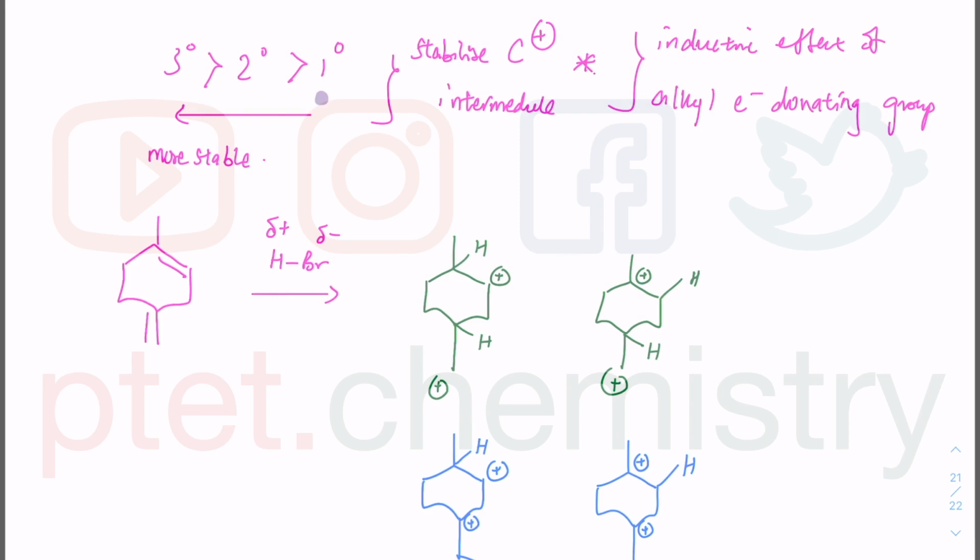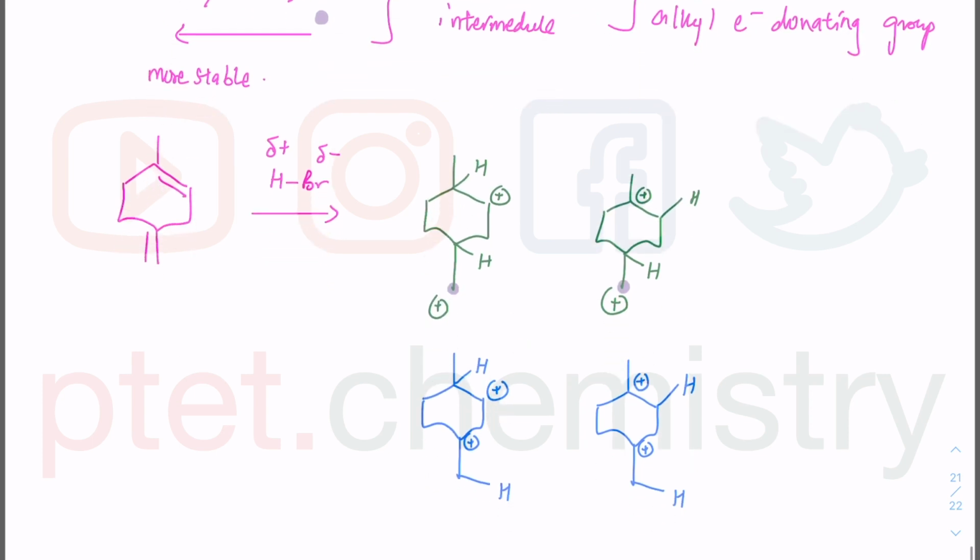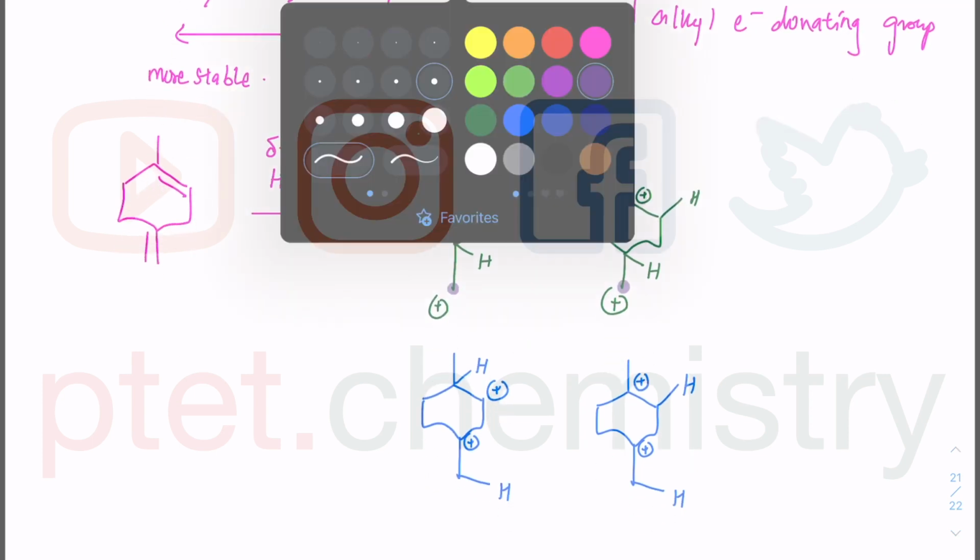So the carbon with the positive charge is bonded to 2 carbons. So there is secondary. The carbon with the positive charge is bonded to 1 carbon. So there's primary there. I have another primary there. And that's everything on primary carbocations.